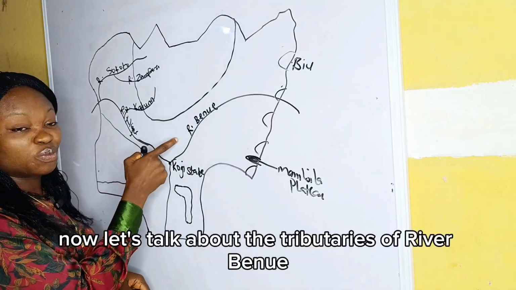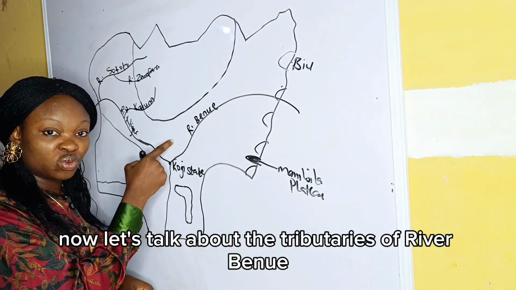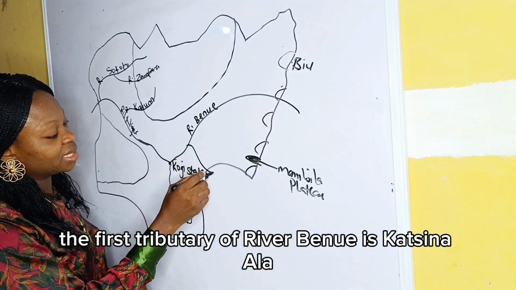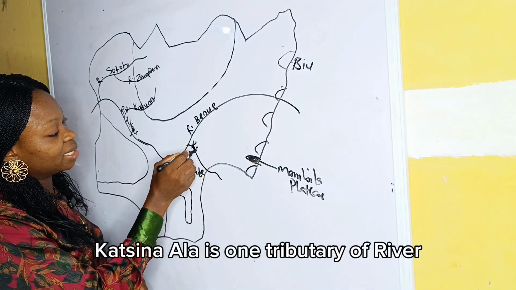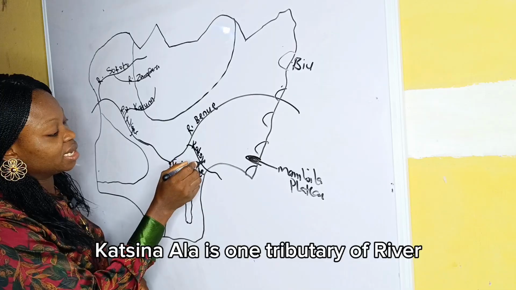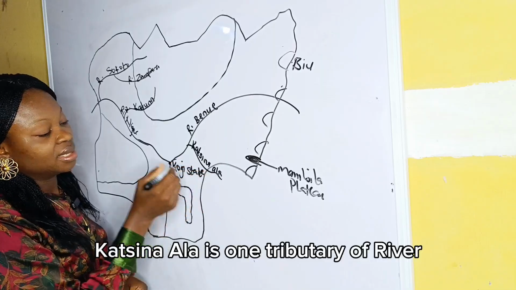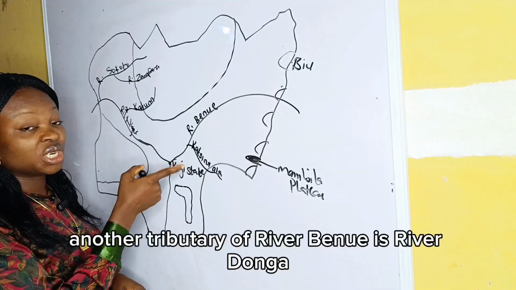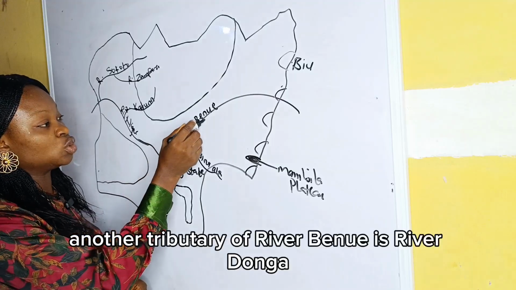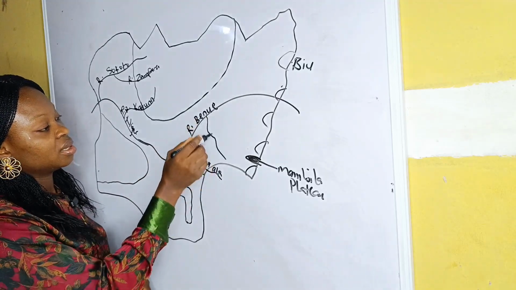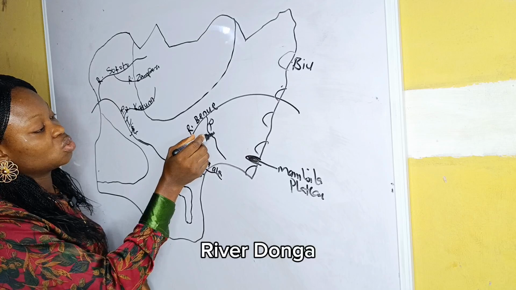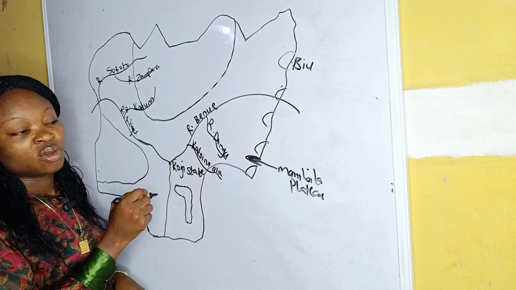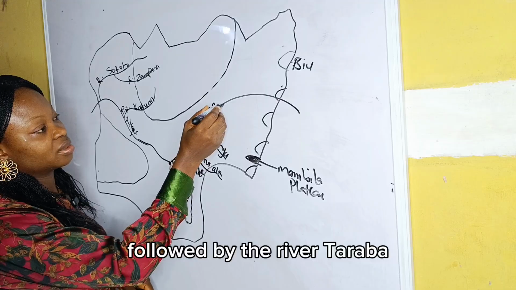Now let's talk about the tributaries of River Benue. The first tributary of River Benue is Katsina Ala. Another tributary of River Benue is River Donga, followed by River Taraba.